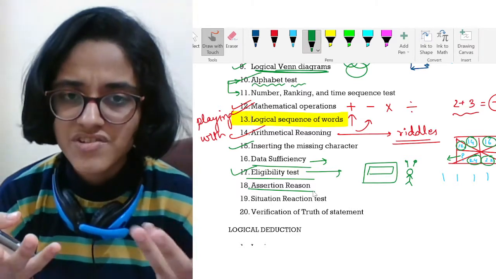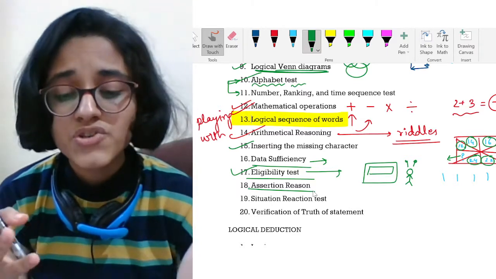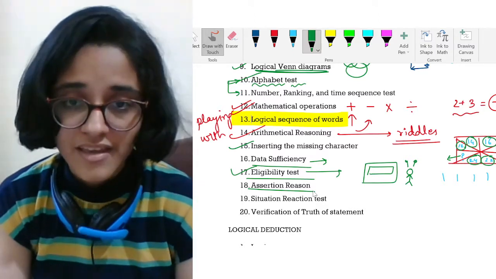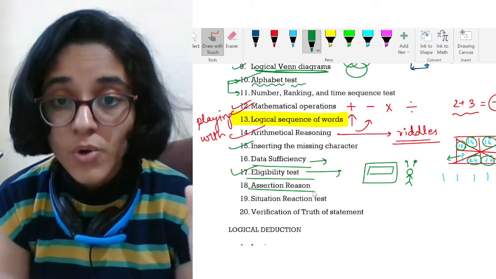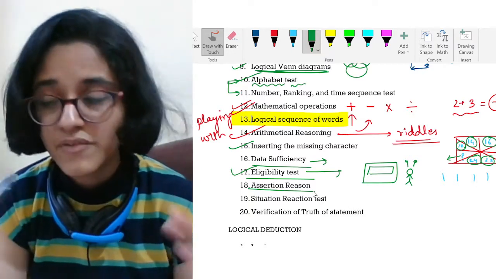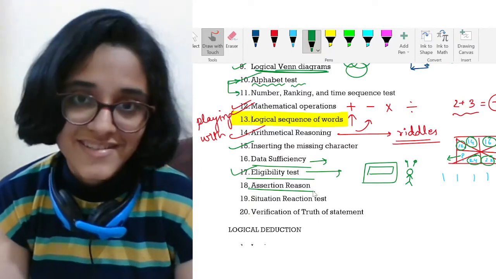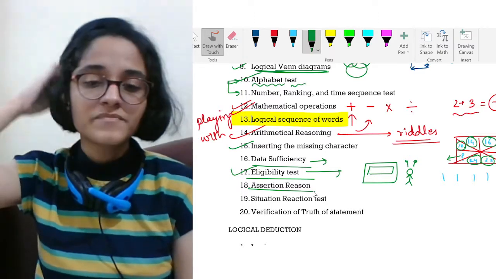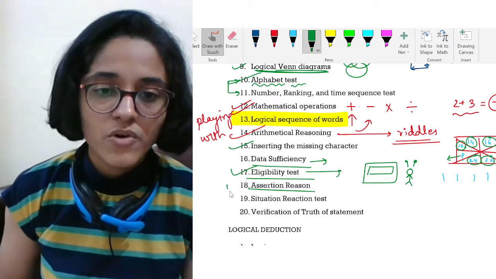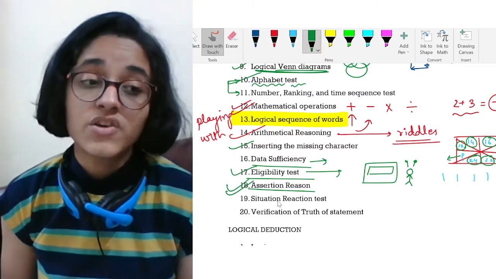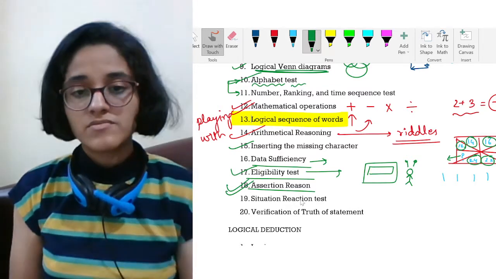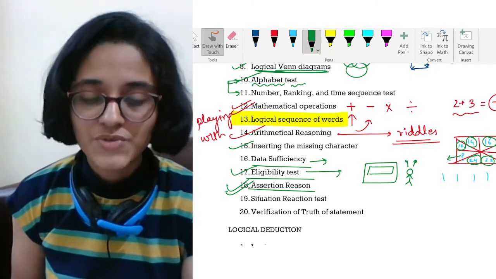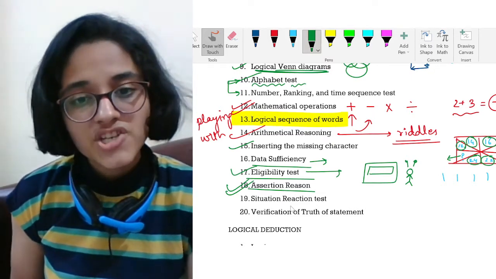For answering questions related to this, you should be well versed with general awareness. I mean, you should be knowing it. If you know it, then you can answer it. If you don't know it, you cannot answer it. It is not a concept, it is a theory that you need to remember. So this depends on your level of general aptitude. Start building that as well, general aptitude in general knowledge. Next is the situation reaction test.